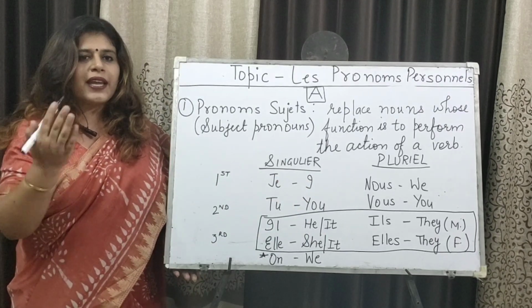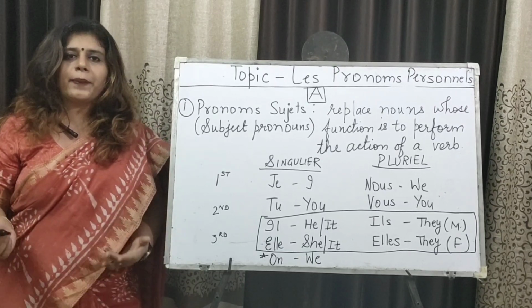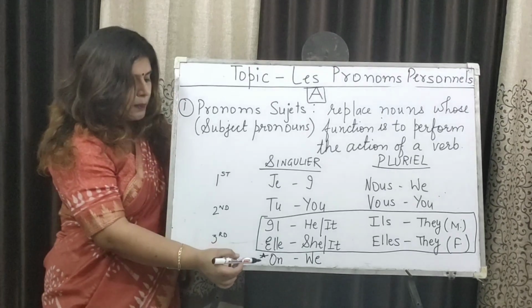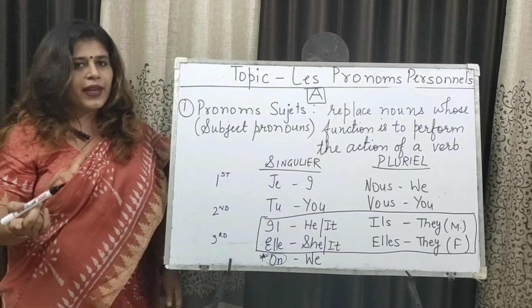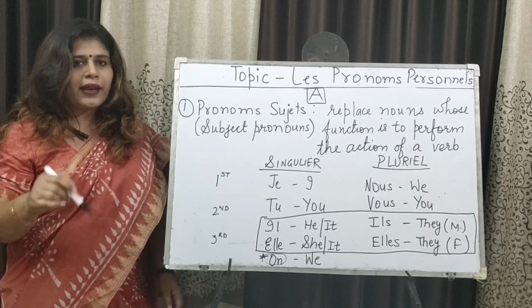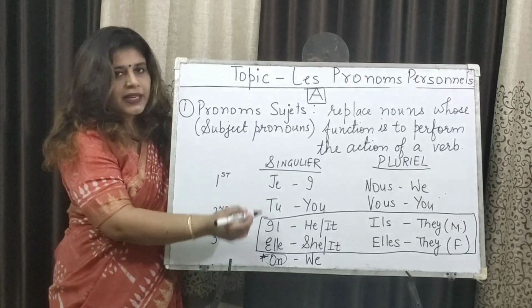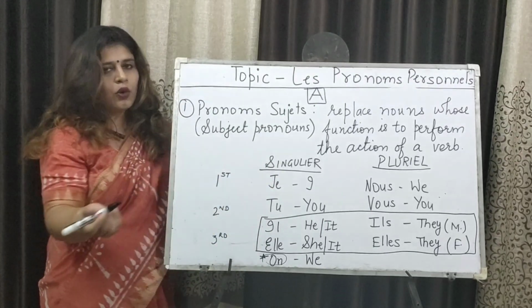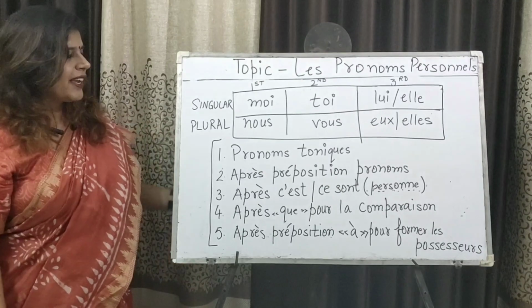You know that in French each noun has a gender, so according to the gender we replace these things. One more thing, on is used as one and we. But if we use on, it takes the conjugation of il and elle, third person singular, wherein with nous we take a different rule. Now moving on to the second category.